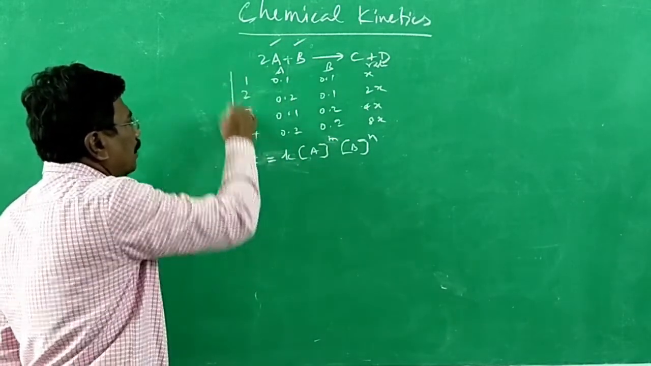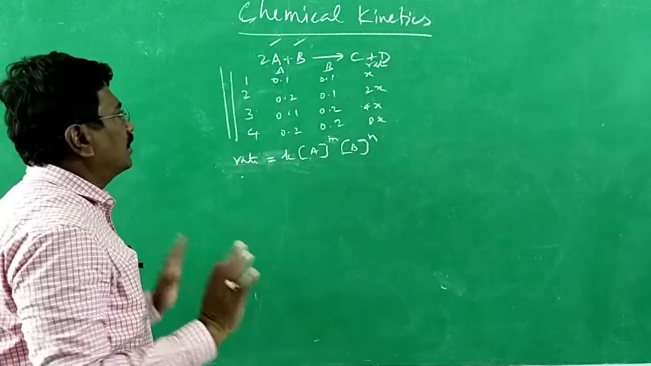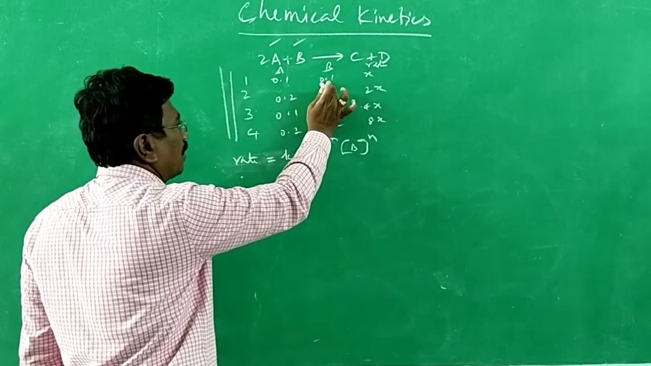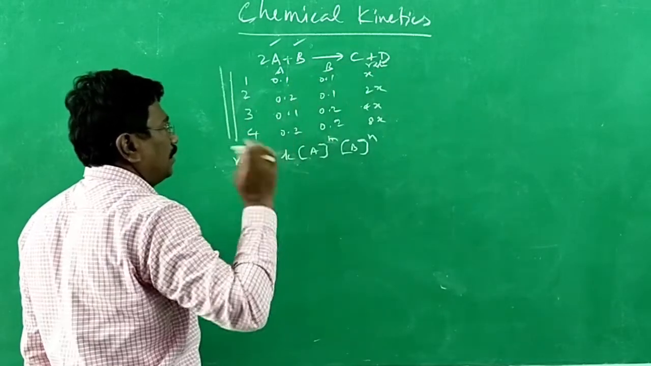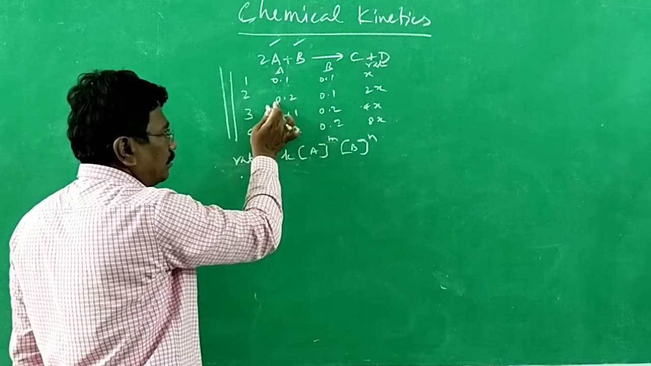We have conducted the experiment 4 times by varying the concentration of A and B. We started the first reaction with a concentration of 0.1 mole per liter of A, 0.1 mole per liter of B, and the rate was found to be x. Now I have increased the concentration of A alone. I have doubled the concentration. Now the rate is doubled.